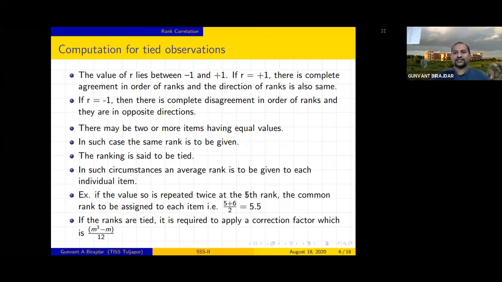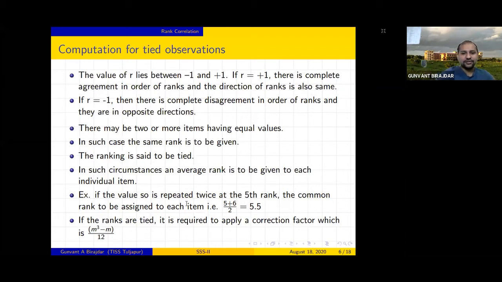Suppose in your class 90 out of 100 is the highest, so he secures rank 1. Suppose 85 is second, so he gets the second rank. We give ranks 1, 2, 3 according to their scores.